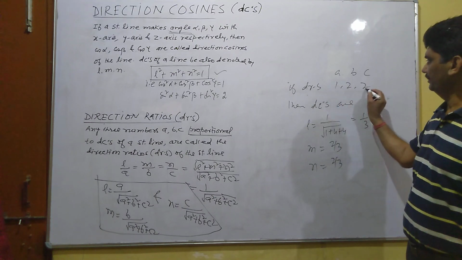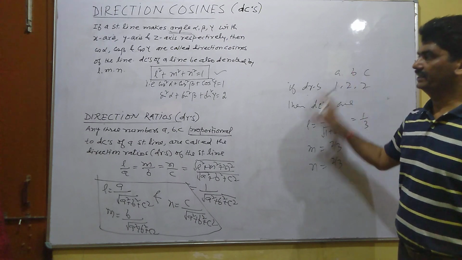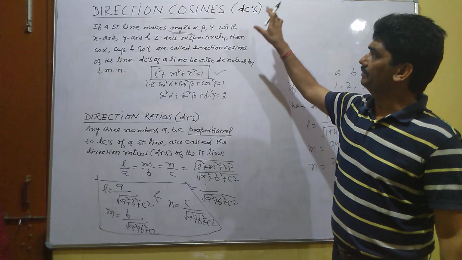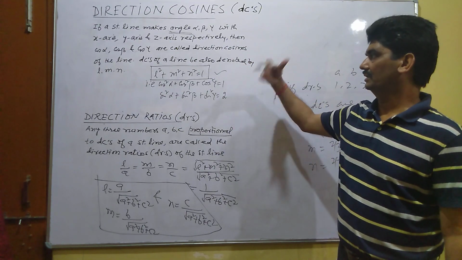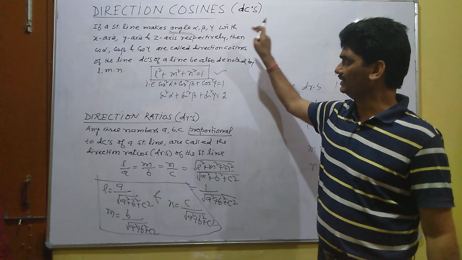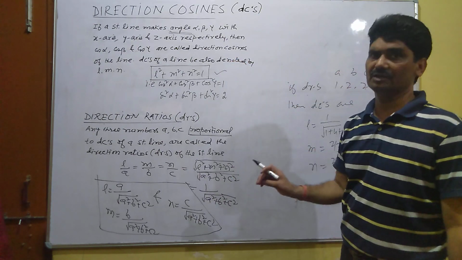So if DCs are given, then we can find DRs of the line. These two topics are very important to understand 3D for the next chapters: direction cosines and direction ratios of a straight line.